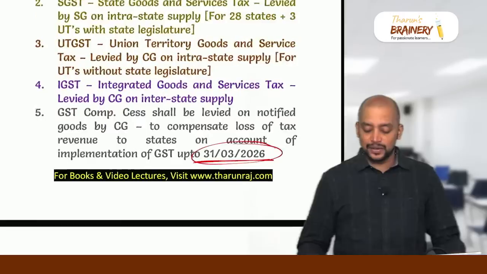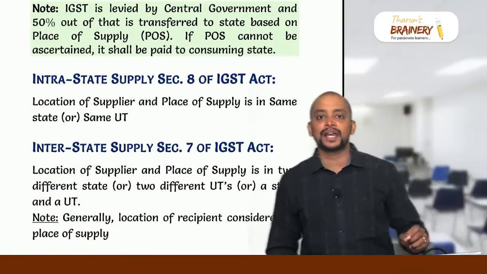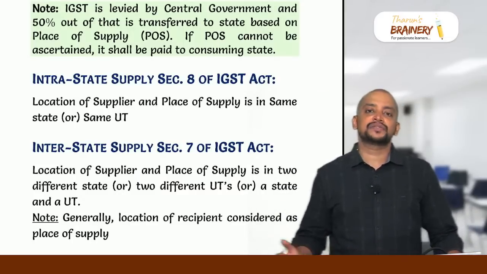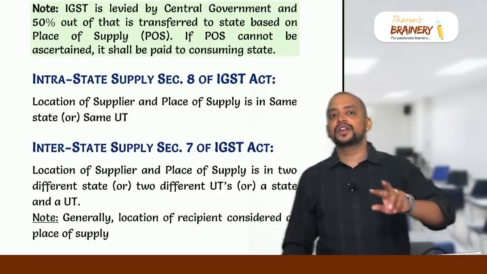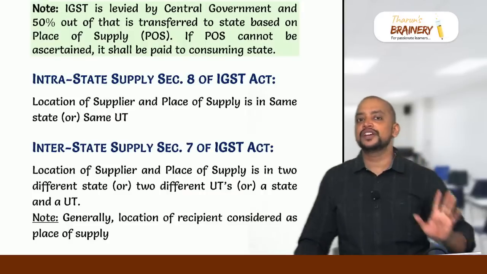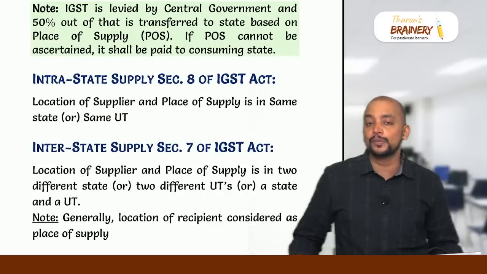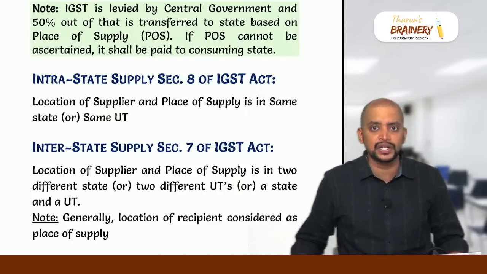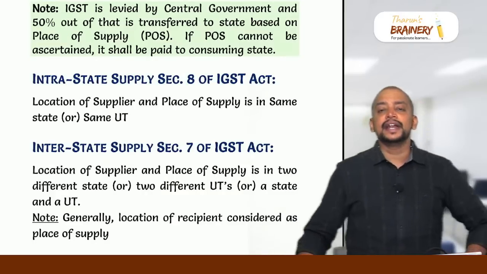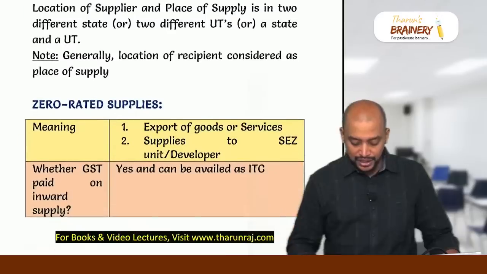Intra-state versus interstate supply, the difference you also need to know. If the location of supplier and place of supply are in the same state or same union territory, it is intra. If the location of supplier and place of supply are in 2 different states, or 2 different union territories, or a state and a union territory, it is inter. Now in the exam, be careful. If they have given the place of supply, you go by that place of supply. At least they should have given intra or inter like that, so you go by the question. If the question does not have any information, then you take the location of recipient as the place of supply in case of services, and the ending point of the goods as the place of supply in case of goods. That is the usual assumption you need to take.